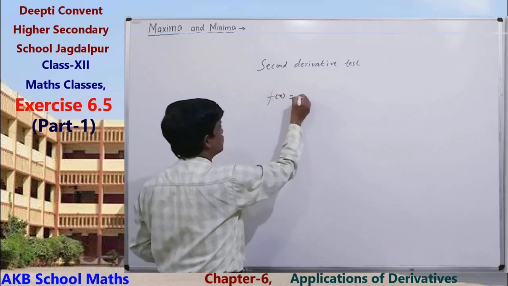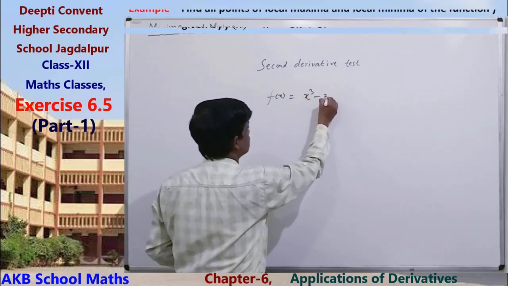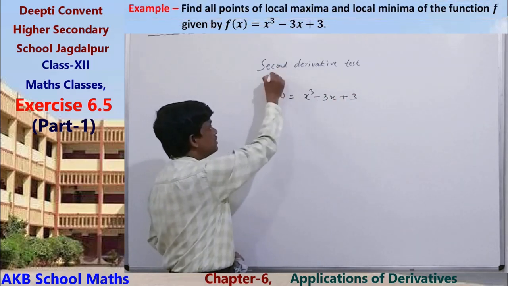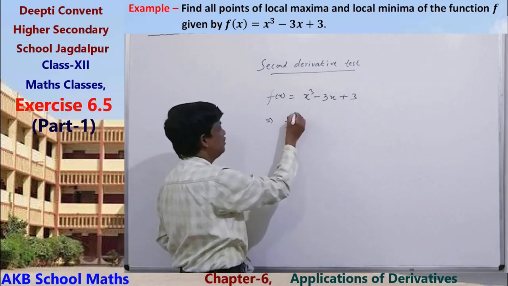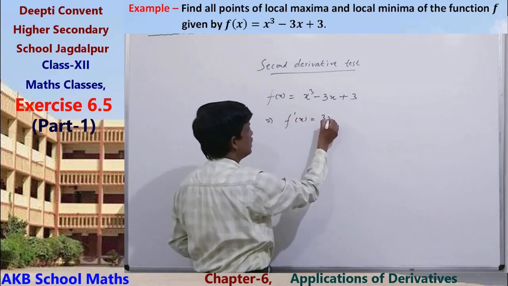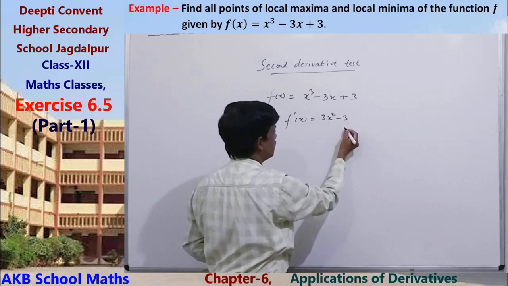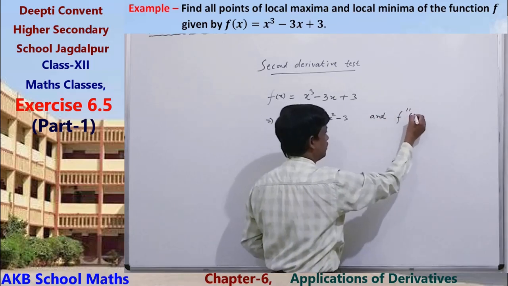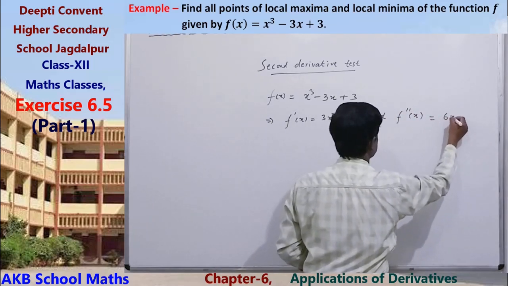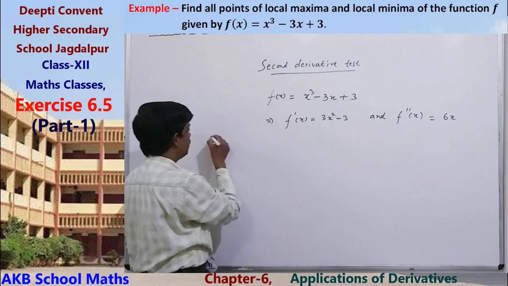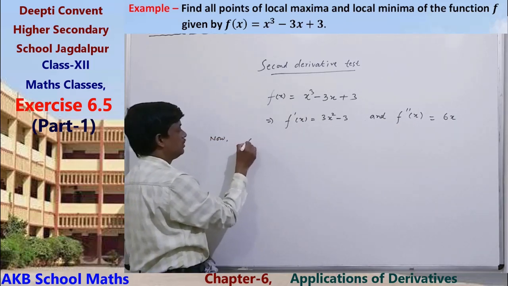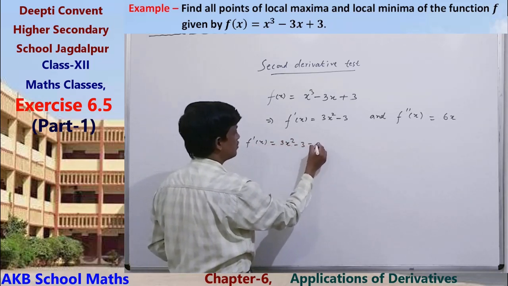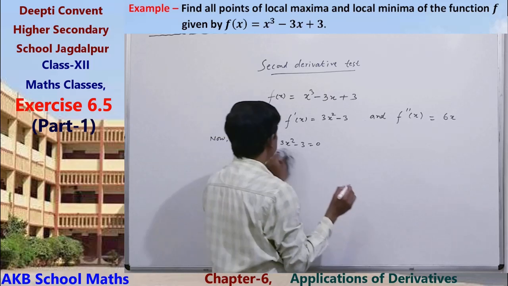f(x) equals x cube minus 3x plus 3. So for the second derivative test, find the first derivative first: 3x square minus 3, and also find the second derivative: 6x. Now taking f dash x equals 0, we find the critical points.